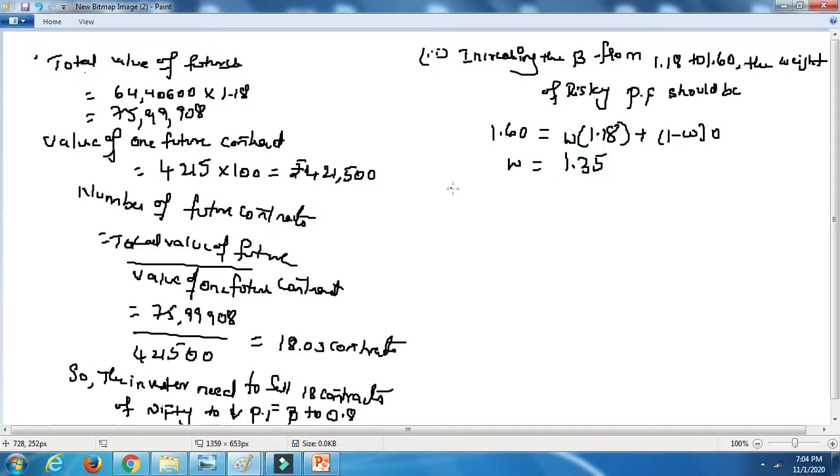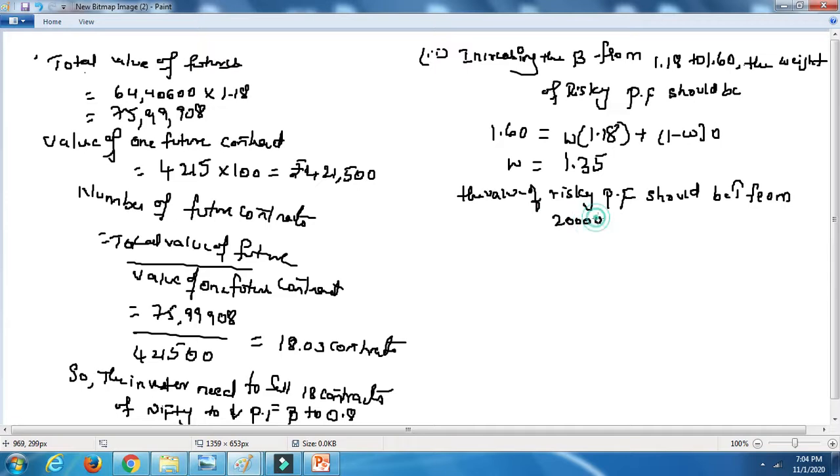So now we are going to calculate the value of the risky portfolio, which should be increased from 2 crore.